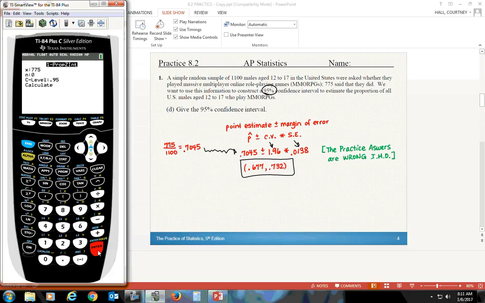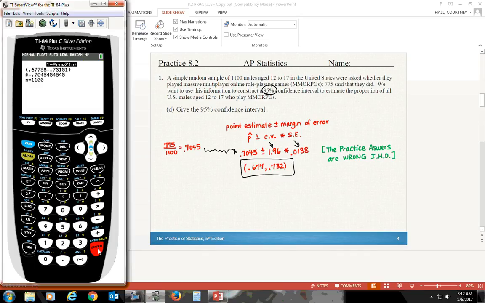MMORPGs. N is going to be our entire sample size. Confidence level is 0.95 for this problem. And when we calculate it, we can see that we do get the 0.677. And actually, I'd probably round that up to 0.678, the way it's showing from the test, and then 0.732.